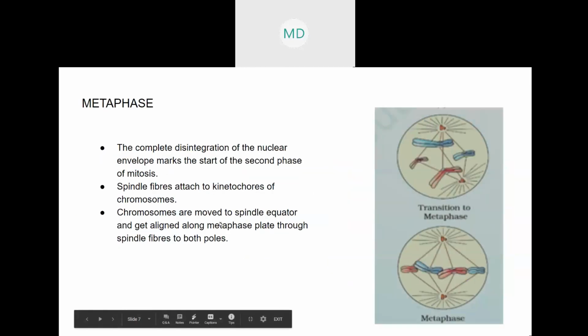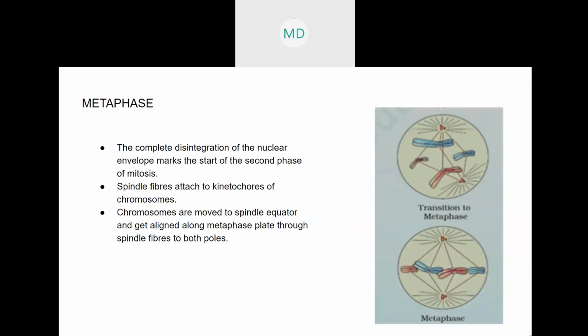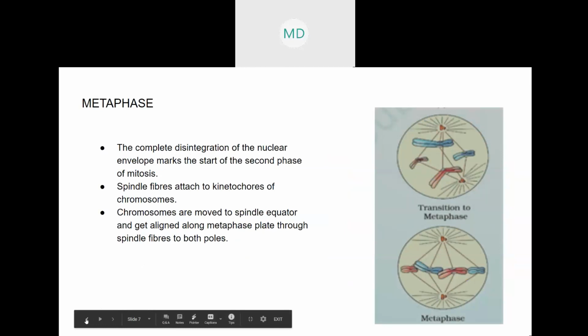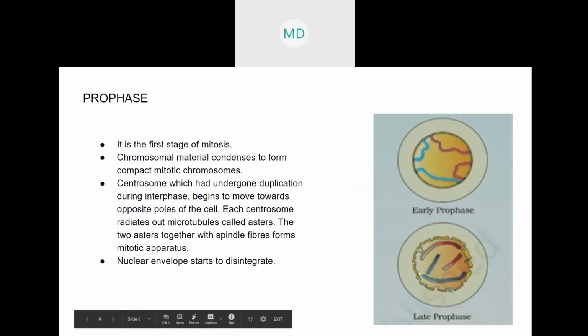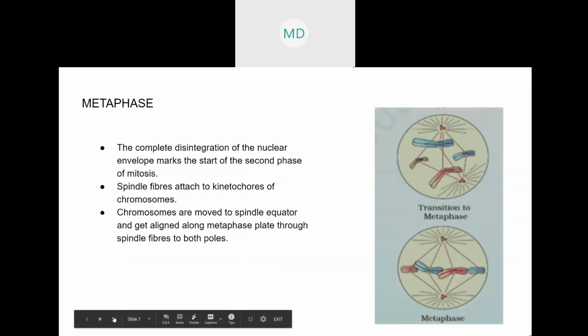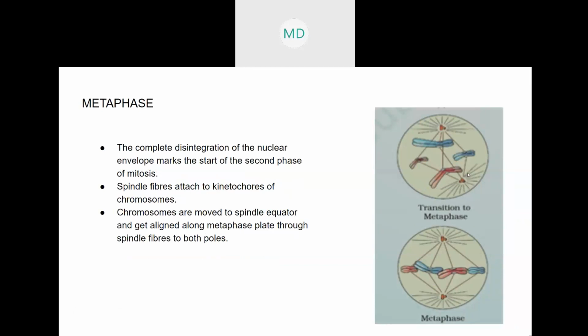In prophase, the nuclear envelope or the nuclear membrane starts to break down, but during metaphase, it completely disappears. You don't see any nuclear envelope here. It completely breaks down and disintegrates. So this is the second stage of mitosis, the metaphase.